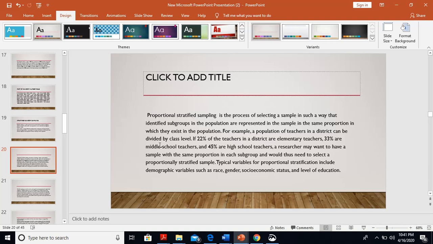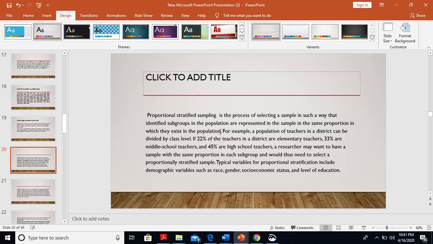Proportional stratified sampling is the process of selecting a sample in such a way that identified subgroups in the population are represented in the sample in the same proportion in which they exist in the population. For example, a population of teachers in a district can be divided by class level.